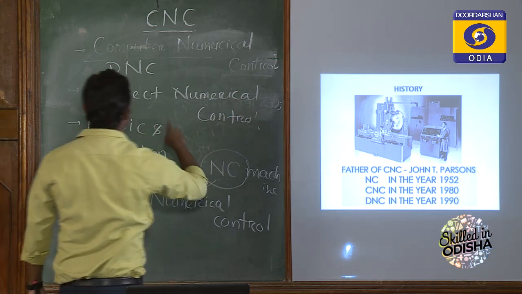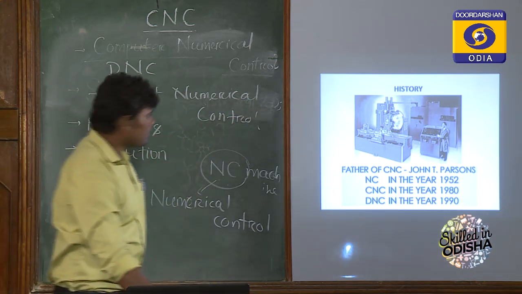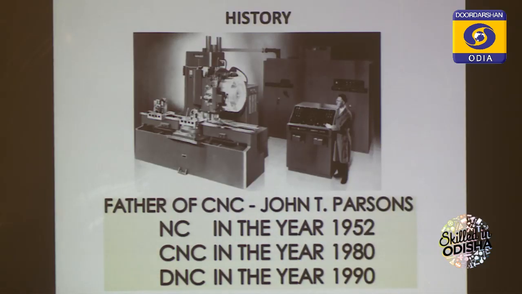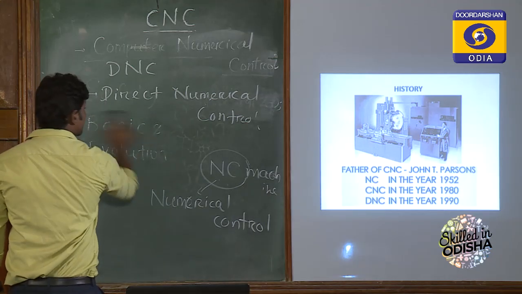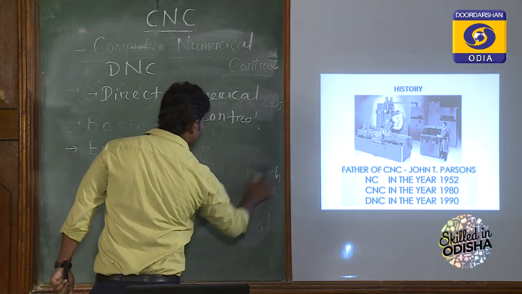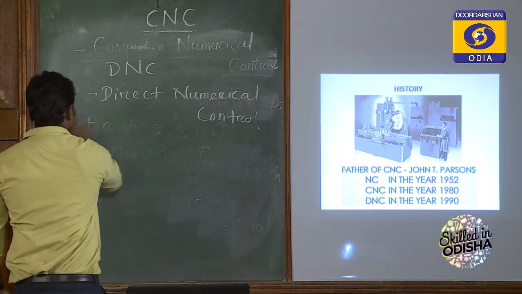Otherwise, it can be called distributed numerical control. So, what is this DNC that is developed? That is the most advanced CNC technology used nowadays too. That is used in the industries, those industries using industry 3.0 or 4.0.